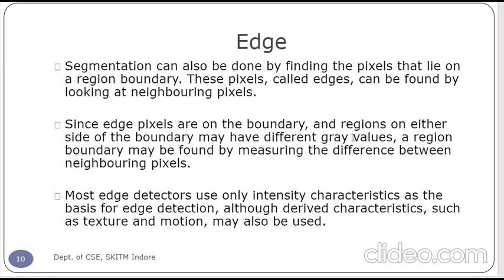Since edge pixels are on the boundary and the regions on either side may have different gray values, a region boundary may be found by measuring the difference between neighboring pixels. Here we are comparing with the neighboring pixel only.